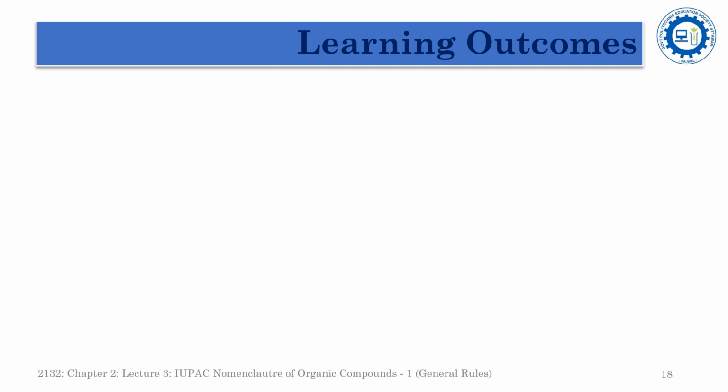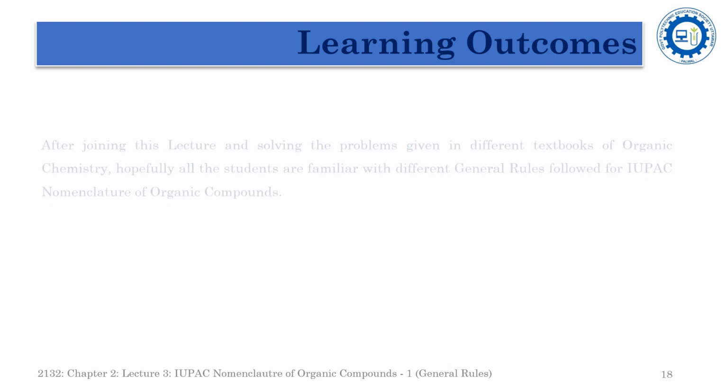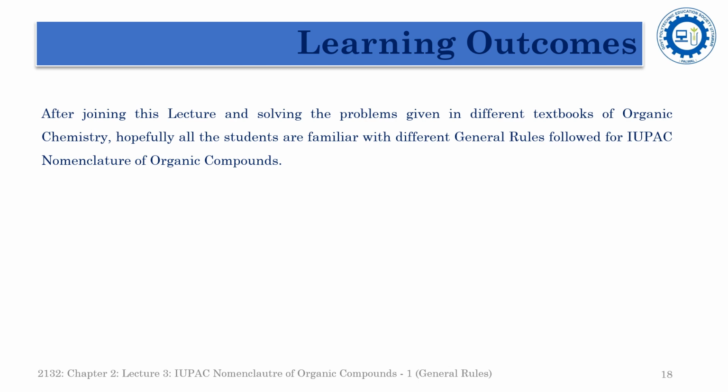These were the general rules which are followed for the nomenclature of organic compounds using the IUPAC system of nomenclature. After joining this lecture and solving the problems given in different textbooks of organic chemistry, hopefully all the students are familiar with the different general rules followed for the IUPAC nomenclature of organic compounds. In the next lecture session, we will discuss the IUPAC nomenclature of alicyclic compounds, bicyclo compounds, fused compounds, and spiro compounds.